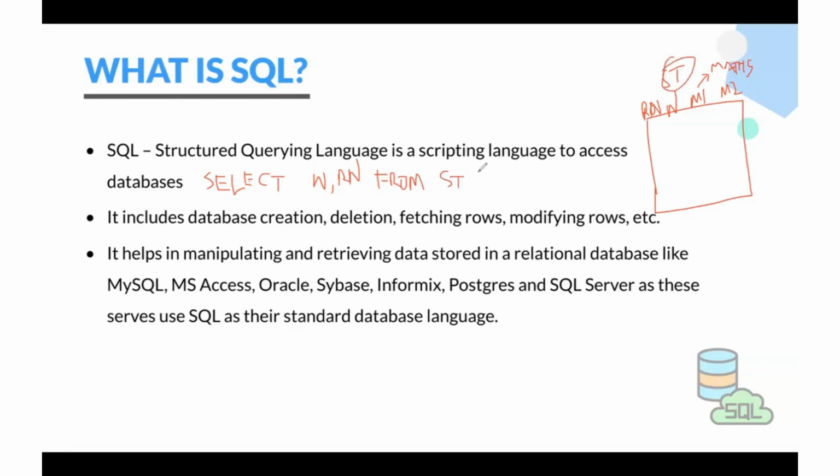Then what is the condition, guys? The condition is WHERE maths marks are greater than 90. Maths is M1, right? Where M1 is greater than 90. That's it, guys. It's a legit SQL script, and it will actually return the names and roll numbers of the students from the ST table. Let's say it has 1000 or 2000 data points. It will return the name and roll number of those students who got marks greater than 90.